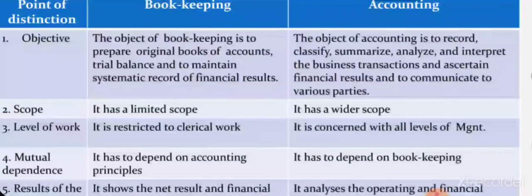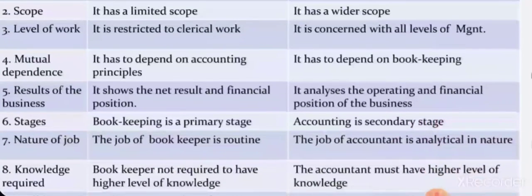So based on level of work, bookkeeping is restricted to clerical work, and when it comes to accounting, it is concerned with all levels of management. In management there are 3 levels, and accounting is involved in all the 3 levels of management. And based on the mutual dependence point, bookkeeping has to depend on accounting principles. In accounting, there are certain principles, there are certain concepts, and all those things we will be discussing in the upcoming classes. So bookkeeping depends on accounting, or we can call bookkeeping a part of accounting, and accounting has to depend on bookkeeping. Like, both are interdependent.